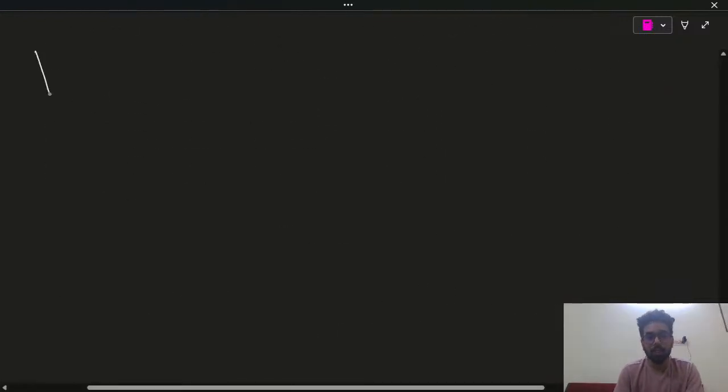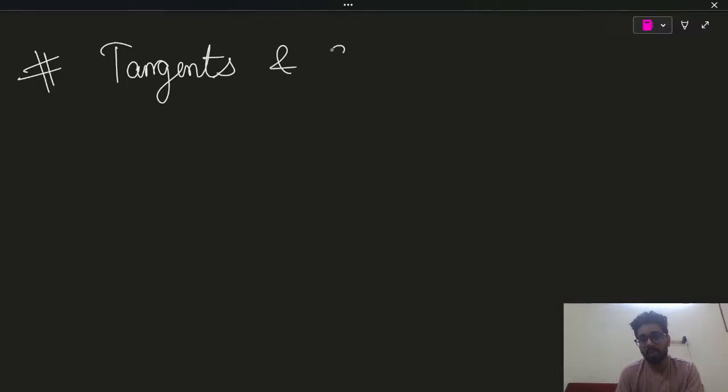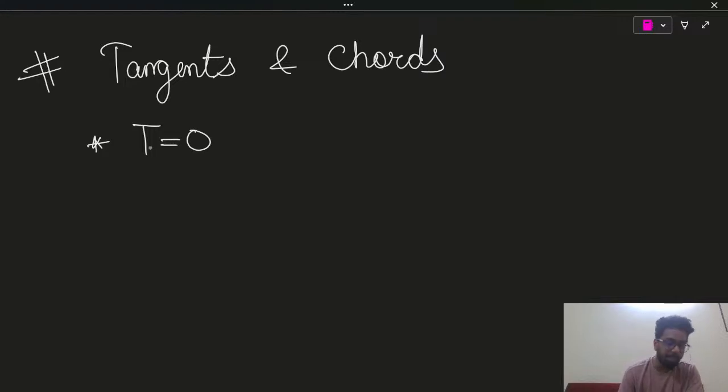Now coming to the equations of tangents and circles. Okay, so this is a very important topic, guys. I am not going into the derivation of it. Tangents and chords is the topic that we have to do. So first of all, I will explain directly. I'm not going into the derivation. If you need the derivation, I will make a separate short video.